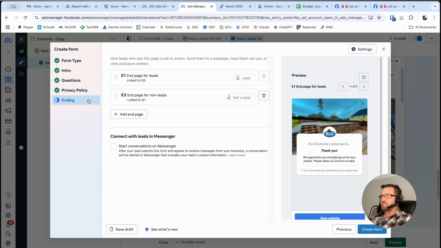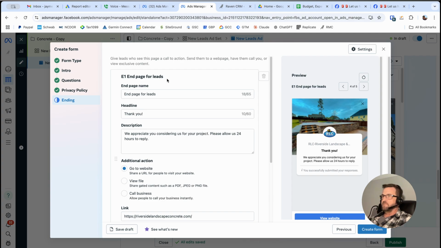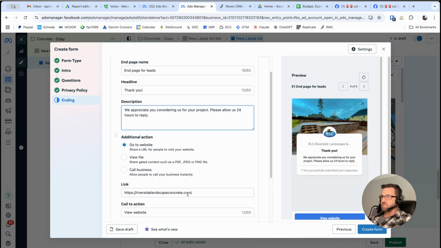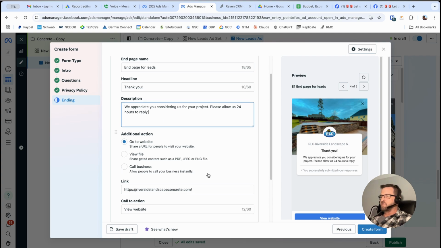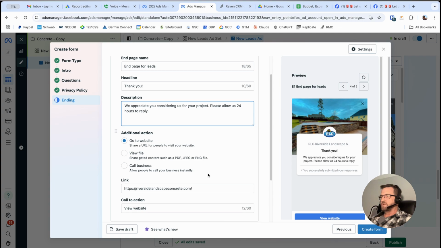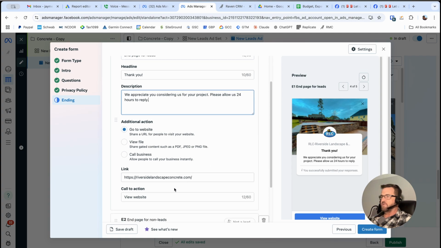And then the ending pages, which I was describing earlier. Here's the end page for the leads, people that have completed all the questions. Basically says thank you, we appreciate you considering us for your project, please allow us 24 hours to reply. And then they have an option to go to the website. You could take them to a reviews page, you could do whatever there, even to a scheduling page or a calendar page to choose a time to talk to you. I think that's asking a little bit much for some of these users, so we just put a link there to the website if they want to look any further into the company.